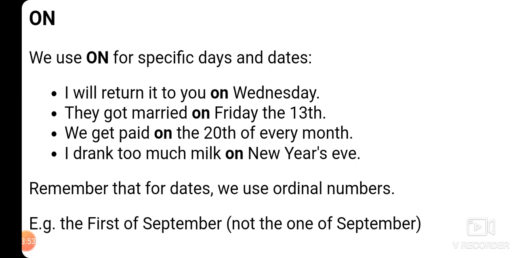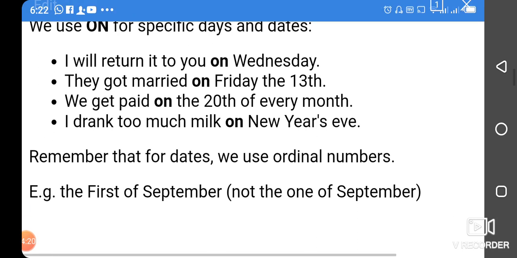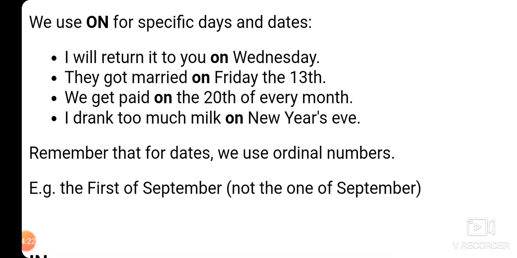Now we are going to learn the use of on. We use on for specific days and dates. I will return it to you on Wednesday. There are 7 days of the week, but we are talking specifically only of Wednesday, so we will use on. They got married on Friday the 30th. Friday is also a specific day.